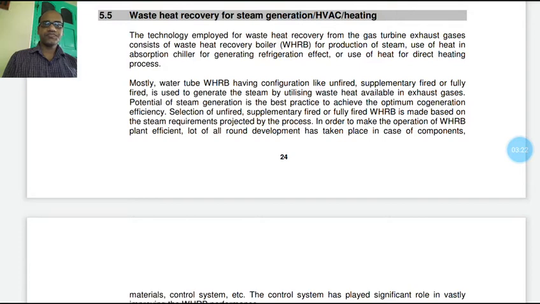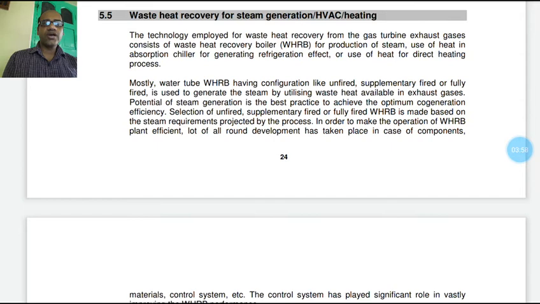Mostly a water tube waste heat recovery boiler, having a configuration like unfired, supplementary fired or fully fired, is used to generate steam by utilizing waste heat available in exhaust gases. Potential of steam generation is the best practice to achieve the optimum cogeneration efficiency.